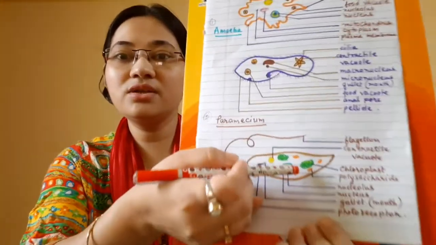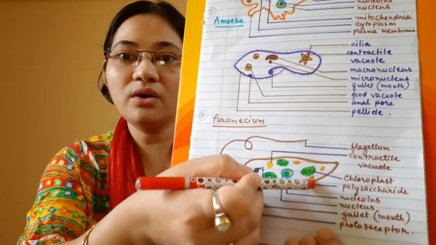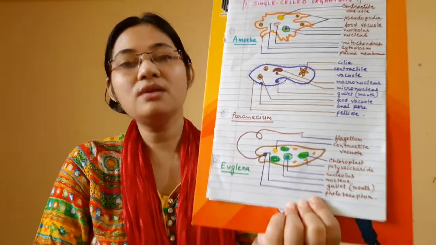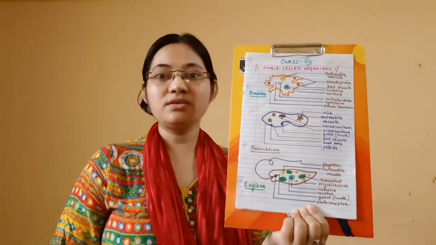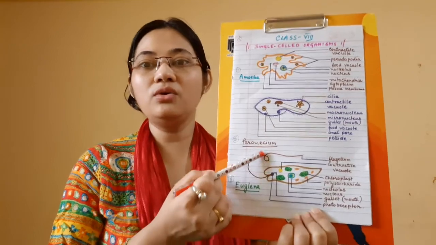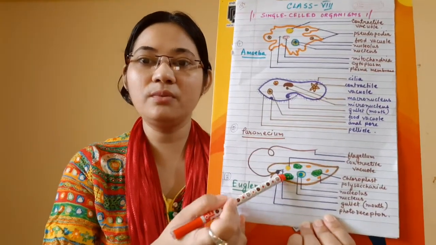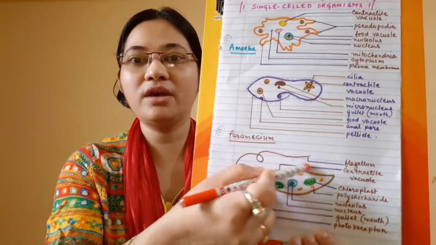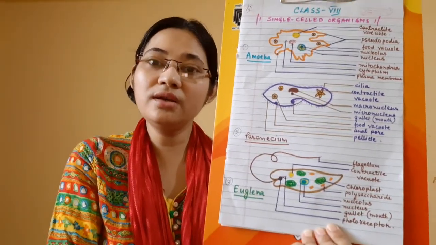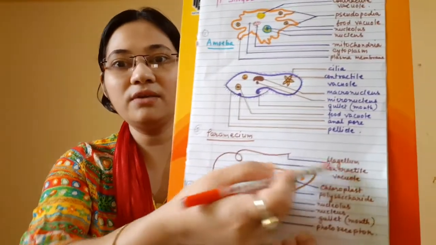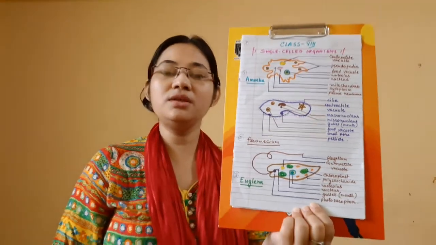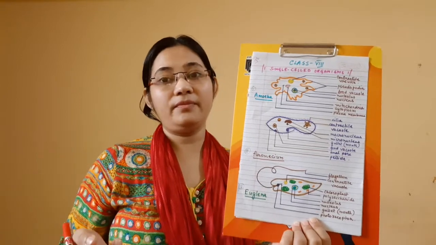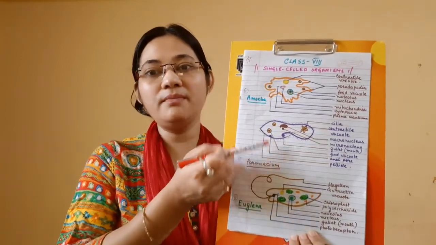And see, some orange-colored food reserves are also present, which are a product of photosynthesis. So this is a very special feature. And for locomotion, it has a flagellum, a whip-shaped structure. Singular is flagellum, like here I have written, this is one flagellum. Plural means flagella, if two, then flagella. So Amoeba, Paramecium, Euglena. Got it? Let us see the next two, that is Chlamydomonas and yeast.